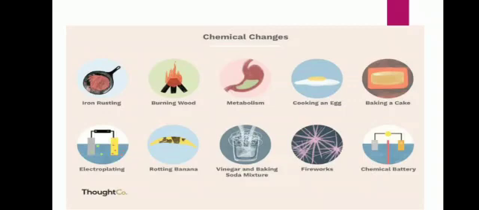Metabolism, digestion of food. Digestion of food in our body is a chemical change. How? The food we eat goes into the stomach where it is churned and converted into liquid form. The digested food in the liquid form is absorbed into the blood. It means we cannot reverse the process of digestion of food, hence it is a chemical change. And after every process we get a new substance.